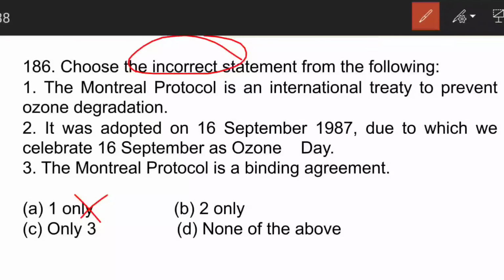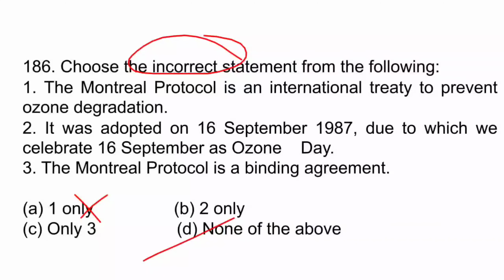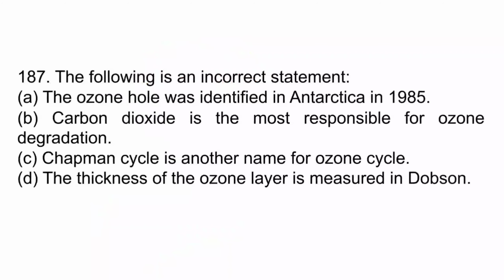The next statement is, the Montreal Protocol is a binding agreement. This statement is also correct. So D will be the correct answer. It is an international treaty designed to protect the ozone layer by phasing out production of numerous substances that are responsible for ozone degradation. It came into force on 1st Jan 1989.